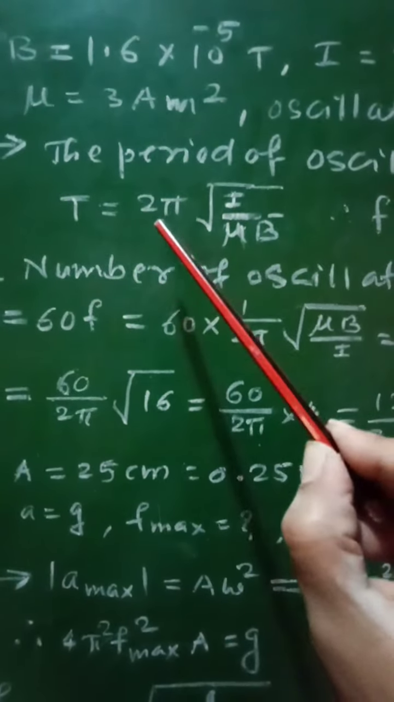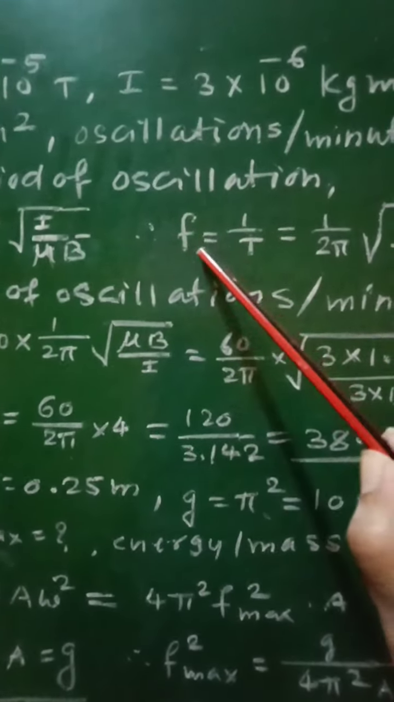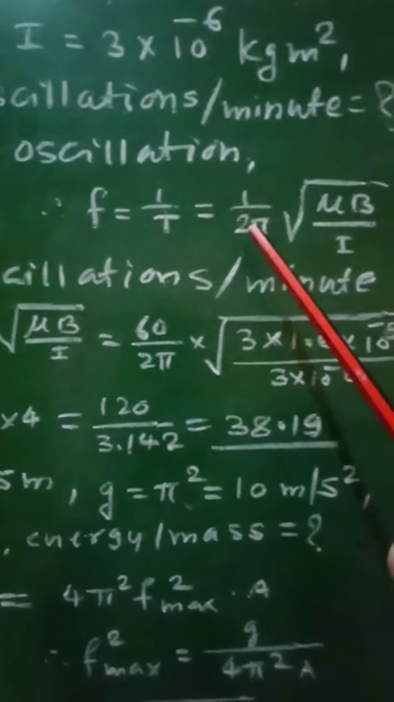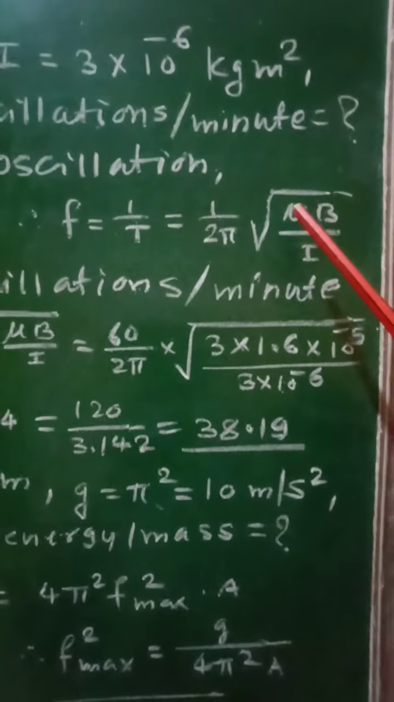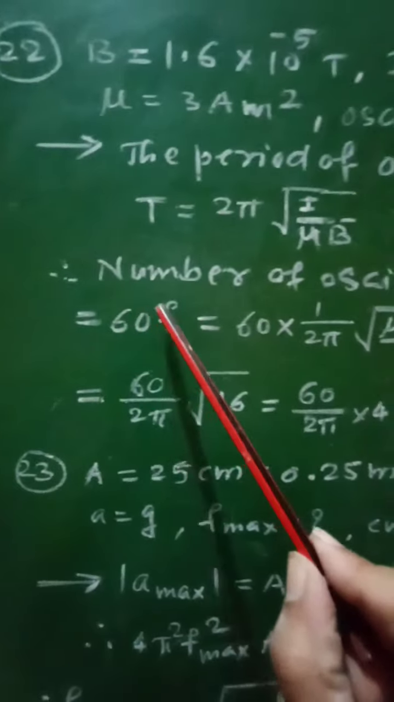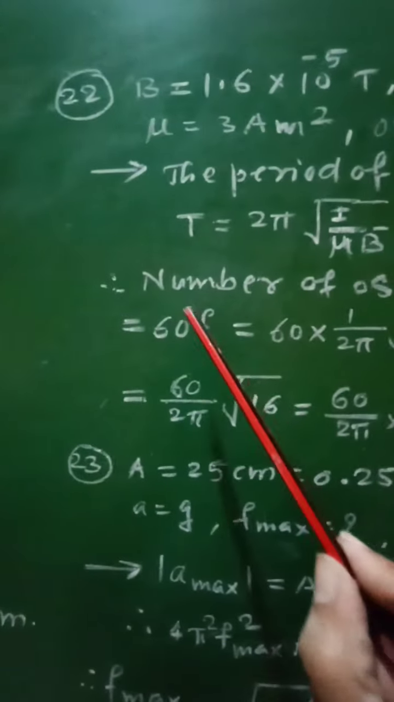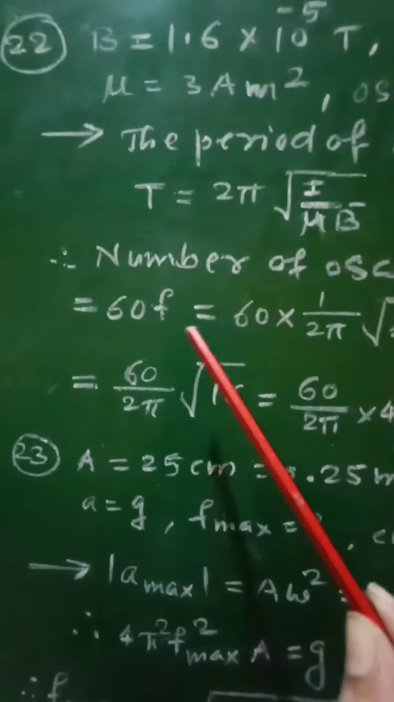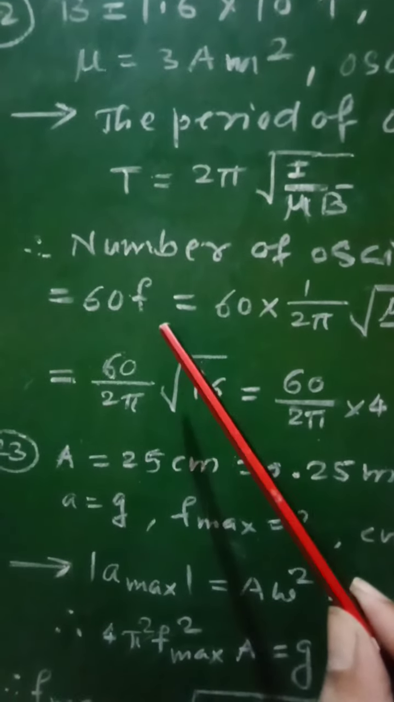This will be the expression for the period of oscillation of that magnet, and therefore frequency is the reciprocal of period. So f will be equal to 1 by T, that will be equal to 1 upon 2 pi square root of mu B upon I, and therefore the number of oscillations per minute